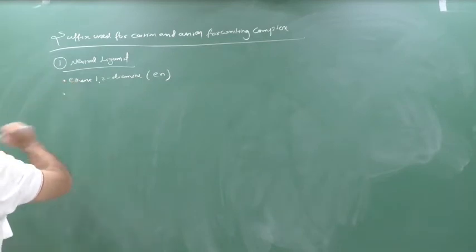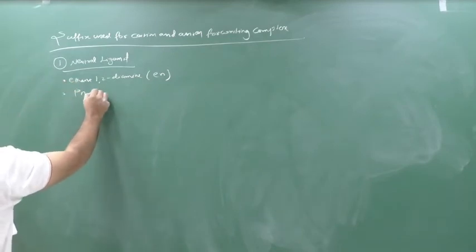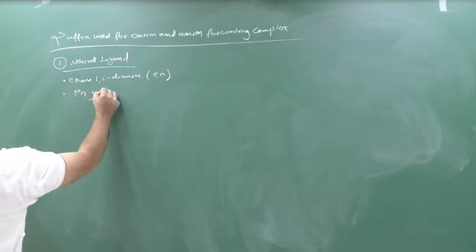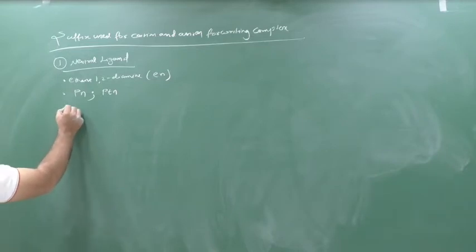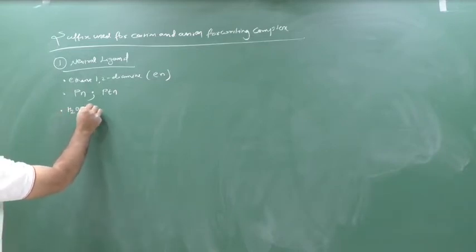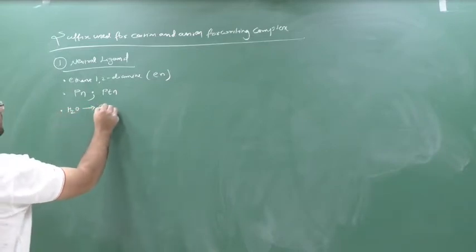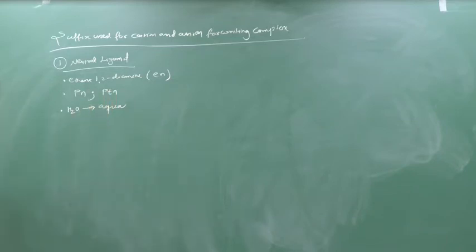Like propane 1,2,3-triamine, PTN. Okay, this I have given as it is. Now, if it is water, it's also a neutral ligand, then you mention the name aqua. So for water, aqua will come.